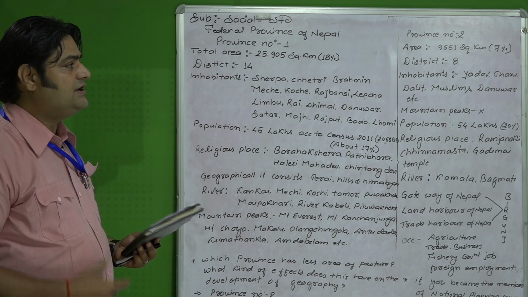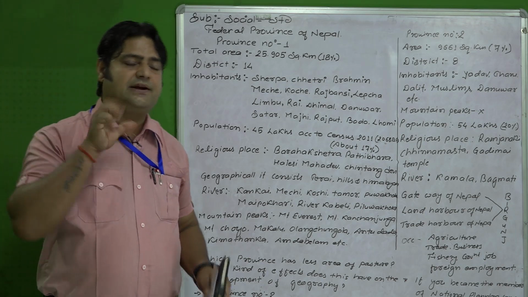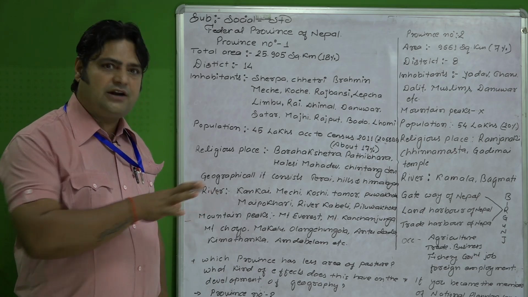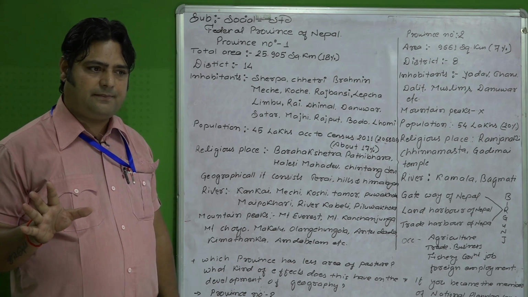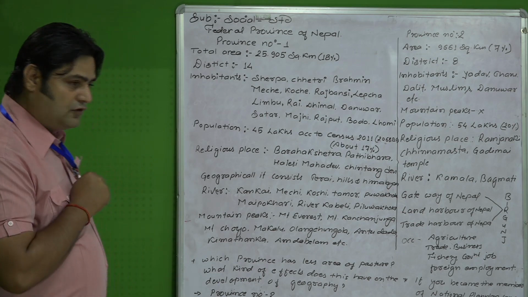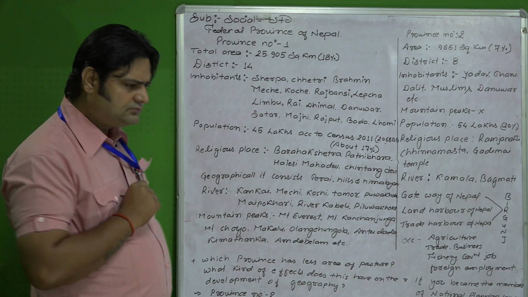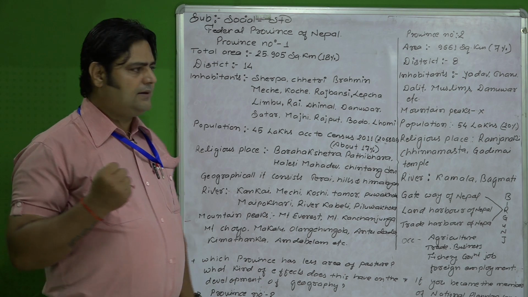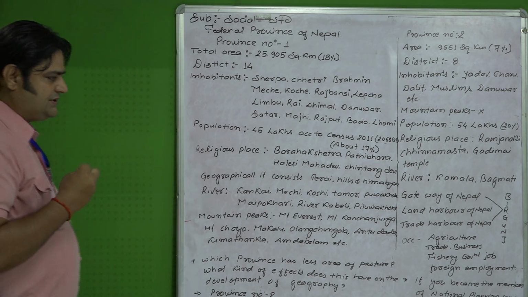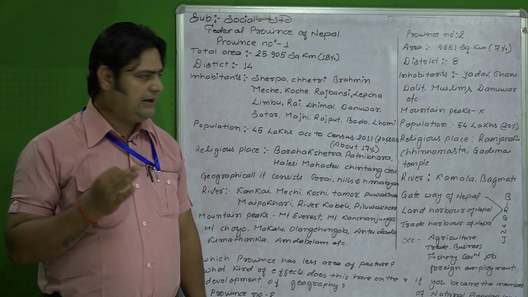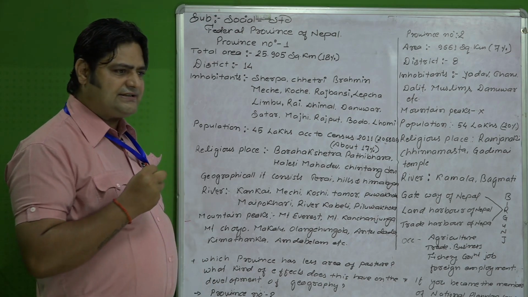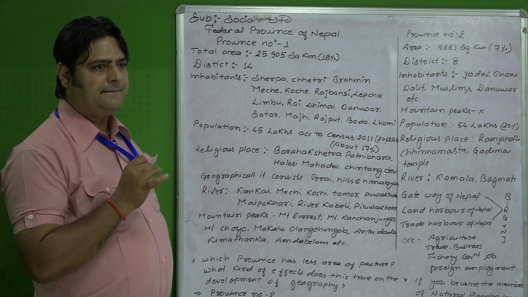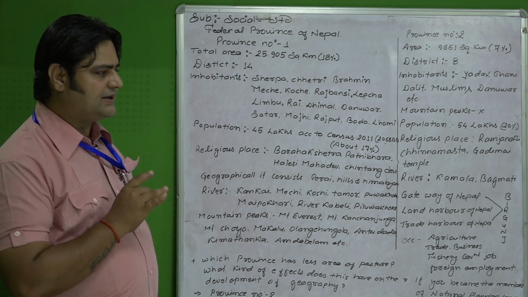And similarly, there is great possibility for hydroelectricity also in province number 6, because there are many perennial rivers. Perennial river means kahile pani nasukne. Such types of rivers flow there in province number 6. So whatever water resources are gifted by nature in this province, such resources should be used and utilized in time for the production of hydroelectricity.